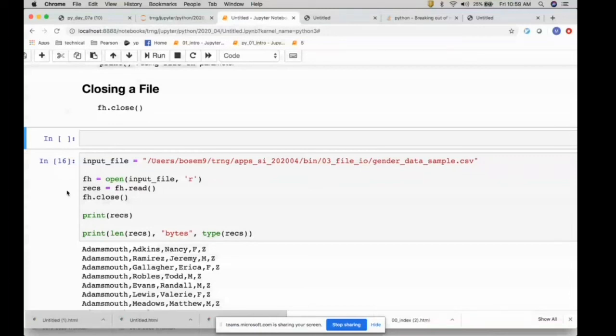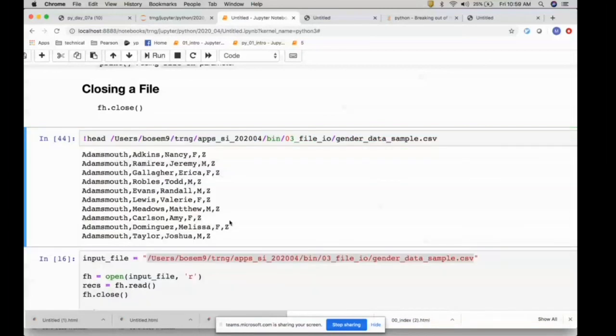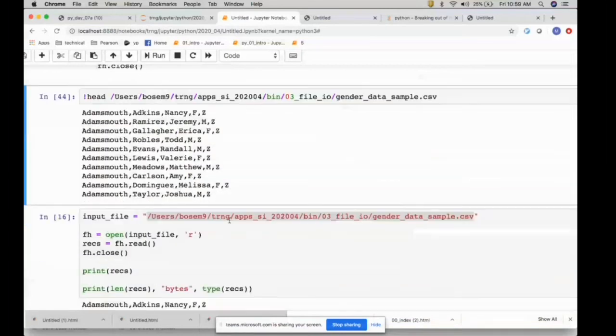Okay, so what I have is a CSV file, a sample CSV file, and this is generated for a later stage, I want to show you something. So let me show you what it has. Okay, so it has some comma delimited data. I have a city, last name, first name, and then gender.